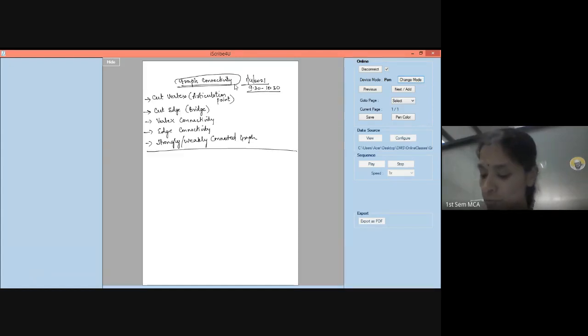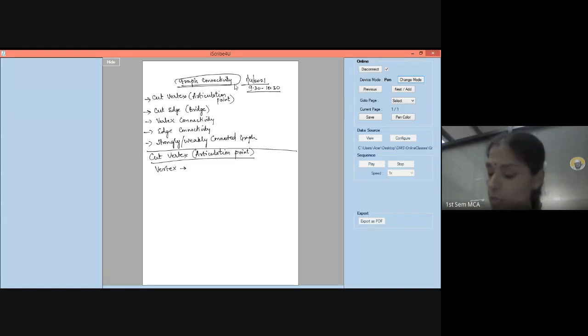Let us start with what exactly is a cut vertex. Please note cut vertex is also called an articulation point. Now, what is a cut vertex? A cut vertex is a vertex which will disconnect the graph, which when you remove this particular vertex from the graph, then the graph will get disconnected.